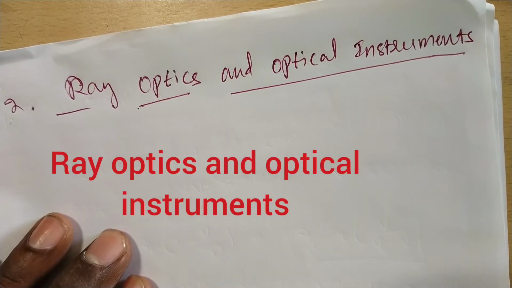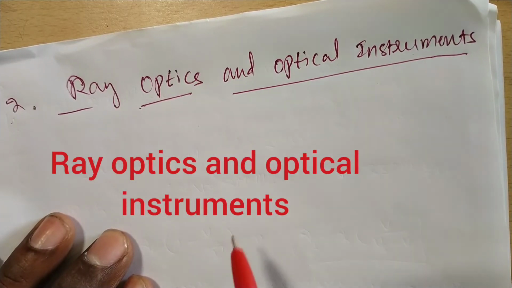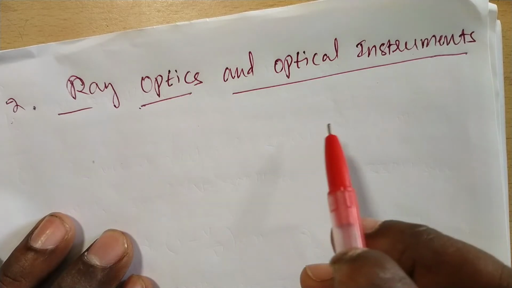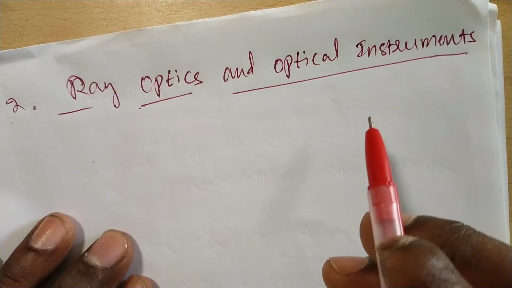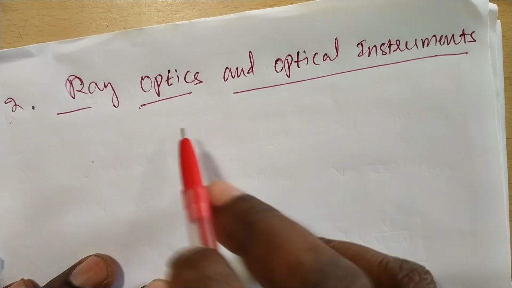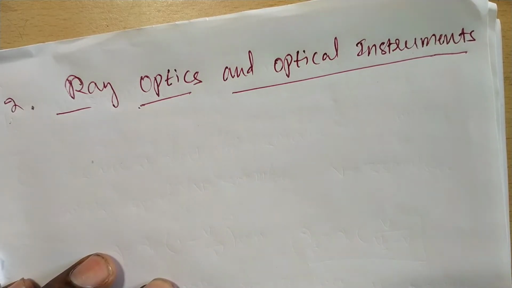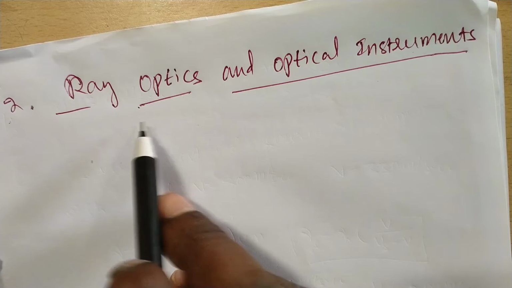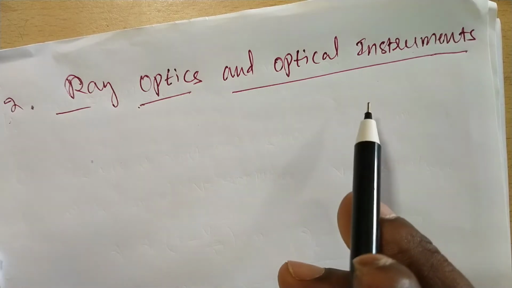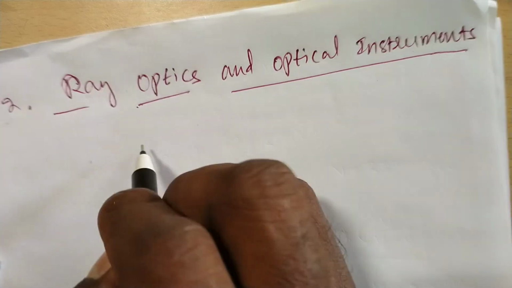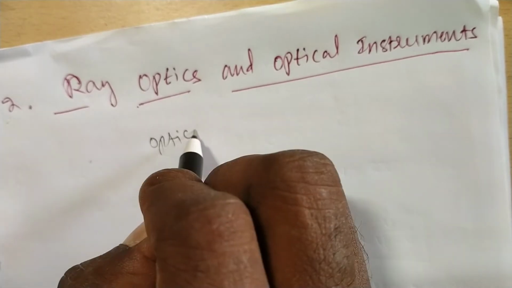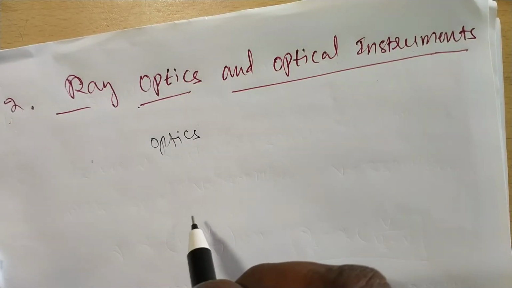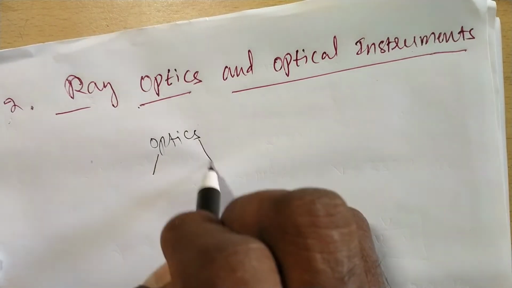Today we discuss ray optics and optical instruments. Yesterday the introduction was over, but now I will explain ray optics and optical instruments. Optics can be divided into two parts.